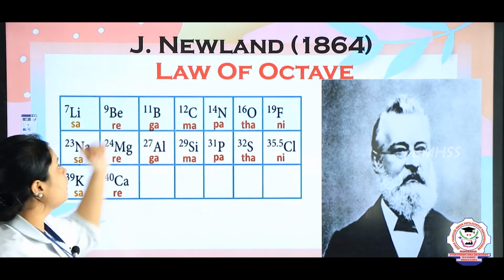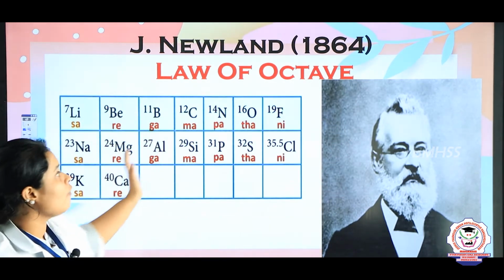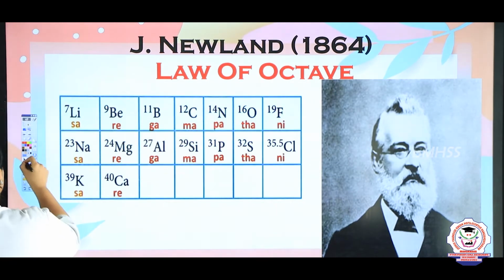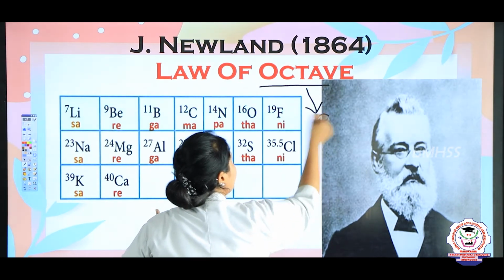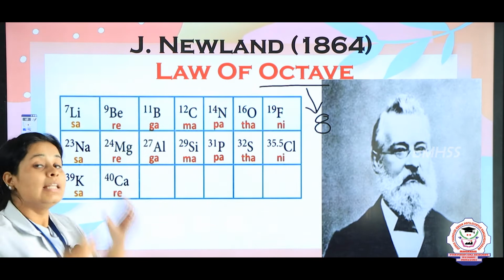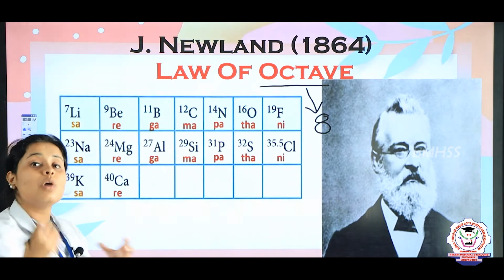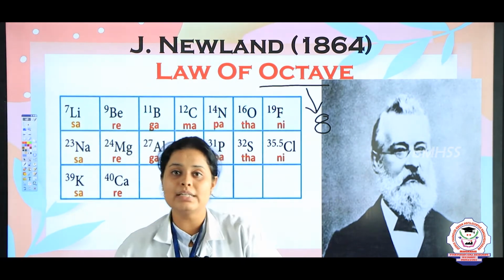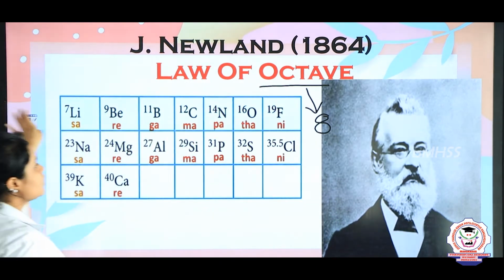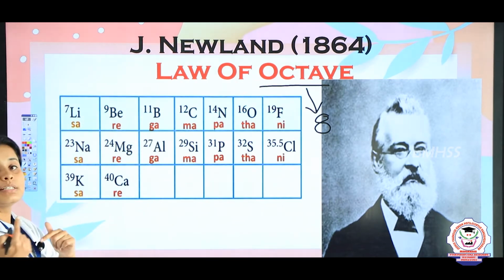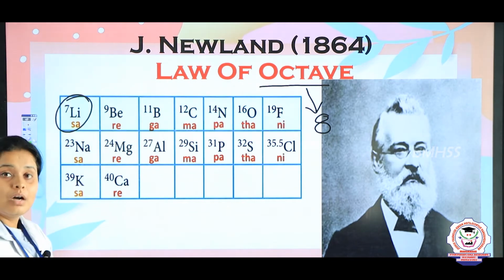First comes Newlands. Newlands had already discovered in 1864 the concept of octaves. Octave comes from the number 8. So he arranged the elements like the arrangement of musical notes, which in Hindi is also the sur: Sa, re, ga, ma, pa, dha, ni. He arranged all the elements, and there was one coincidence that the first element showed the same property as the 8th element.